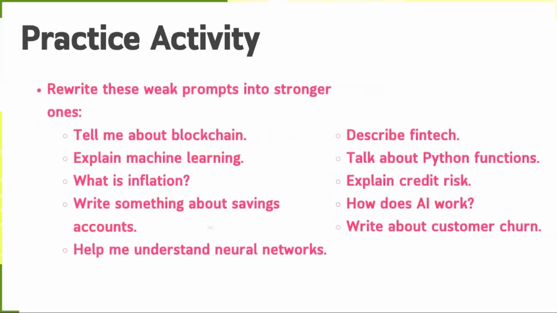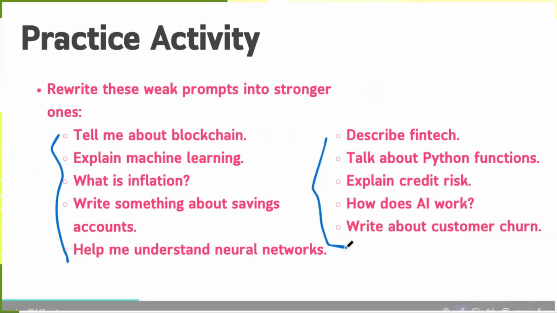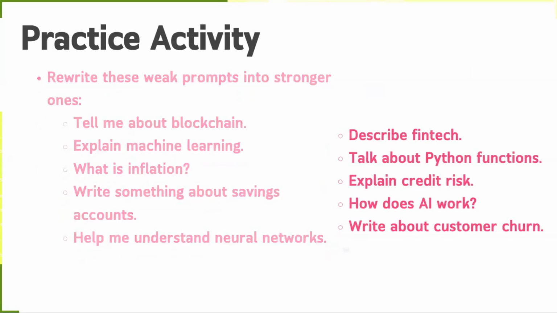Now it is your turn to try. Take each weak prompt on the list below and rewrite it into a stronger, more precise instruction. As you work through them, think about the purpose, the constraints, the audience, and the goal. You'll see how quickly the quality improves when the instruction becomes clearer.